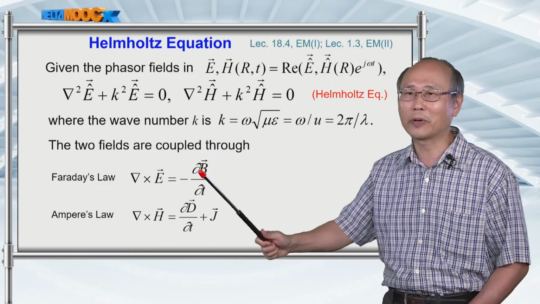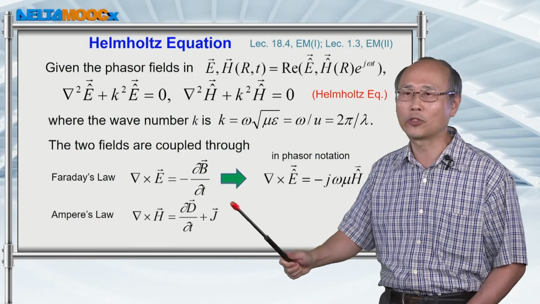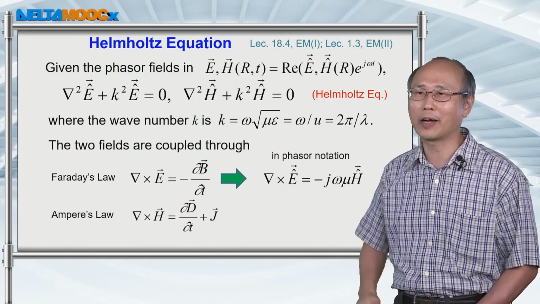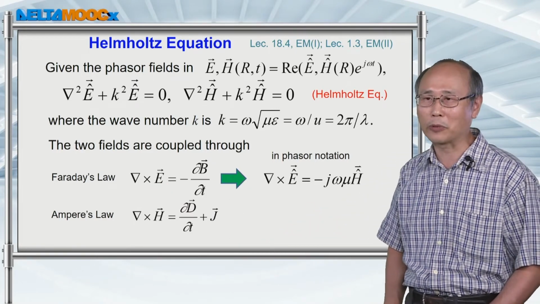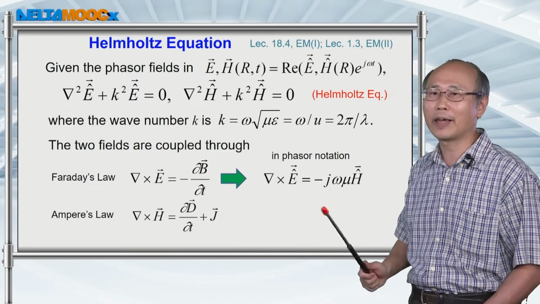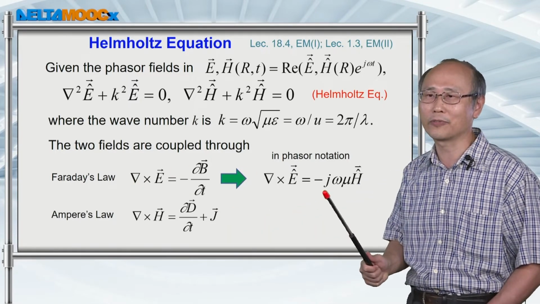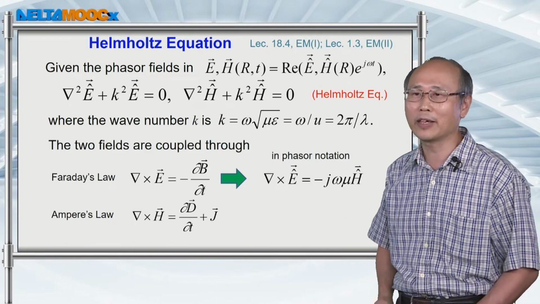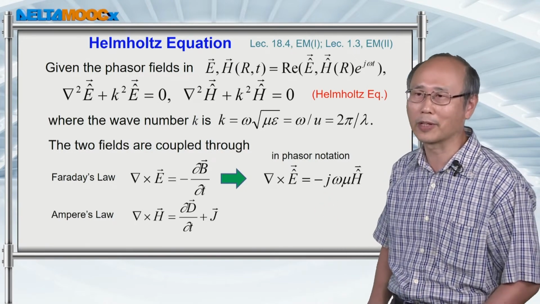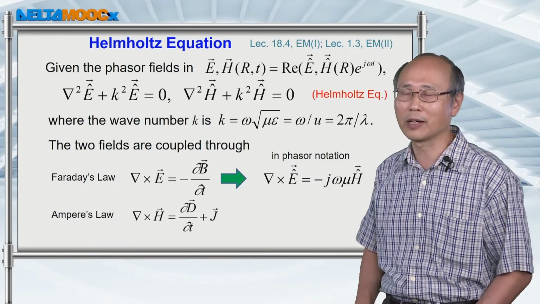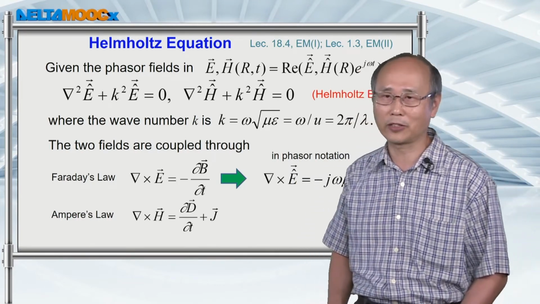You just replace this temporal derivative with j omega, and then replace those variables with the variables in phasor notation. Then for Faraday's law, you can write it into this phasor notation like this. And this is going to be useful when we talk about the ratio between electric field and magnetic field in the final part of this lecture.